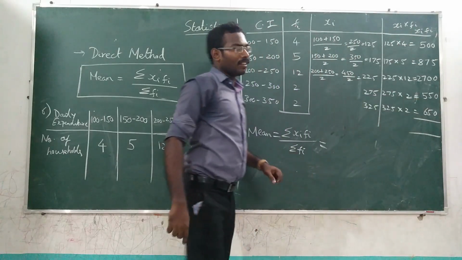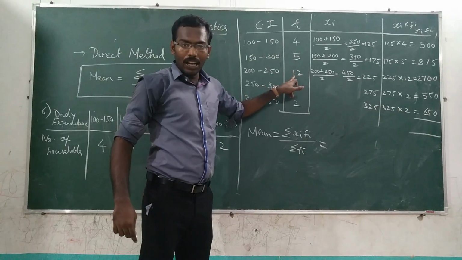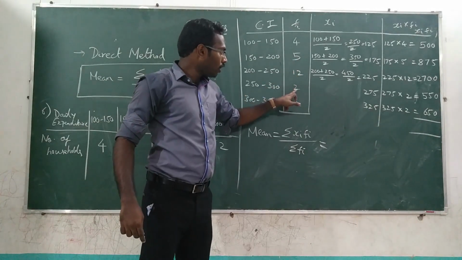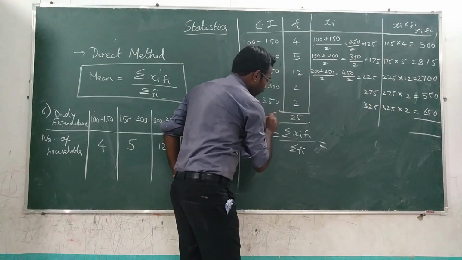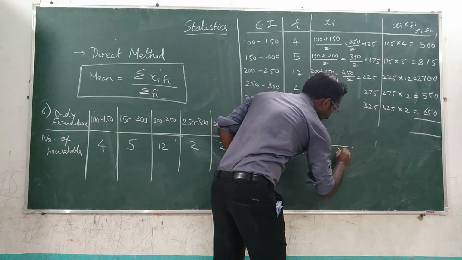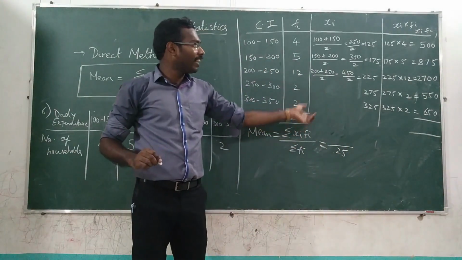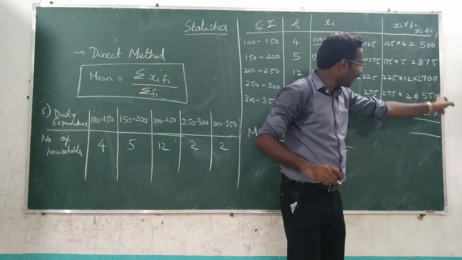Shall we add it? 4 plus 5 is 9. 9 plus 12, 21, 23, 25. So the summation of fi is 25. And what about summation of xi into fi? We have to add that. It's a big task. 0 plus 5, 5.